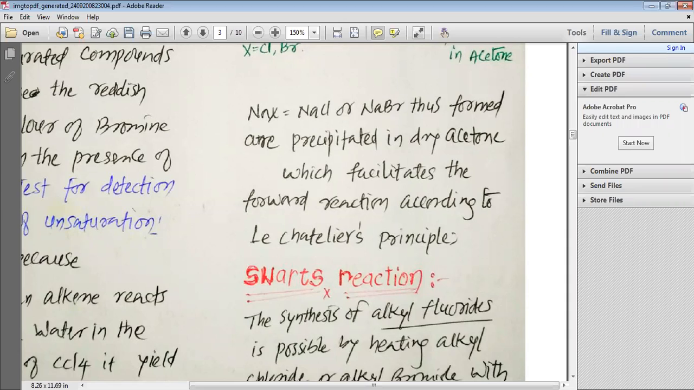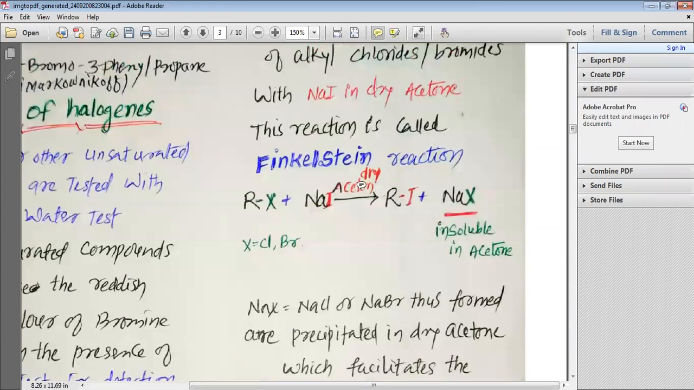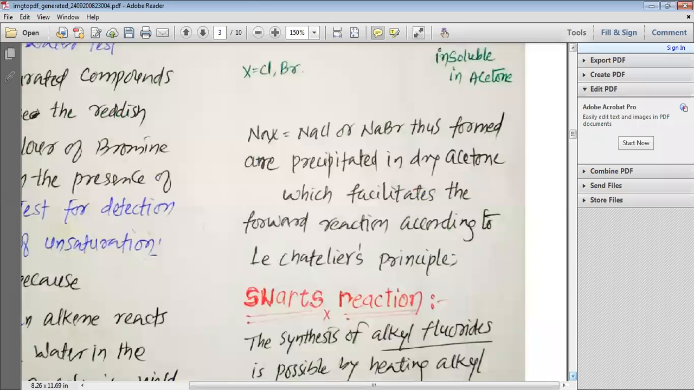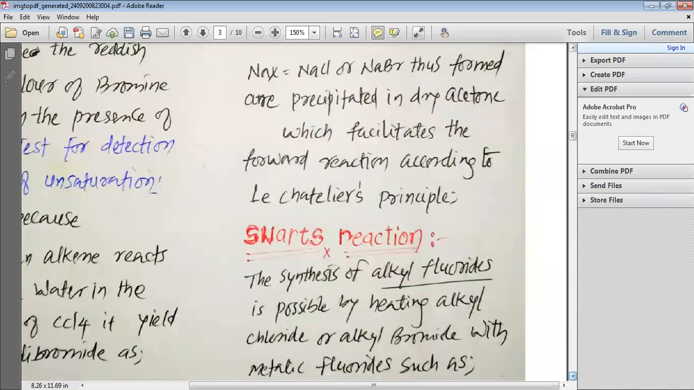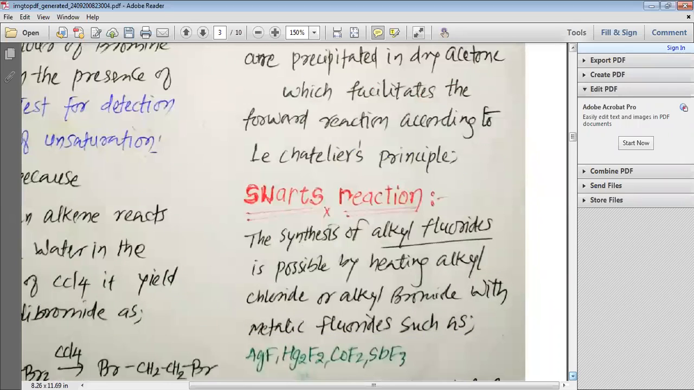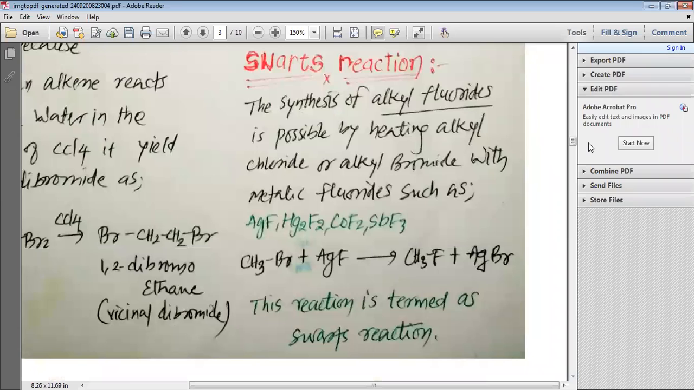Le Chatelier's principle, and that is why whenever we use NaI, this NaI is first dissolved in dry acetone. Or we can say that in the Finkelstein reaction the medium of acetone is maintained, so that the NaCl or NaBr formed can be precipitated, and that is how it can be removed from the reaction mixture. According to Le Chatelier's principle, more and more product can be formed.